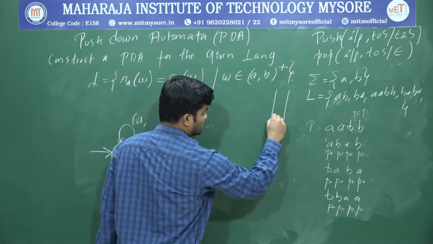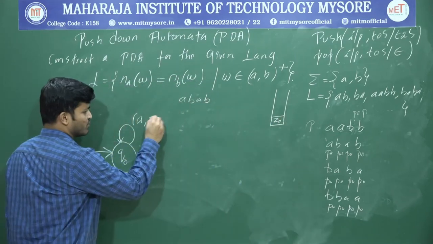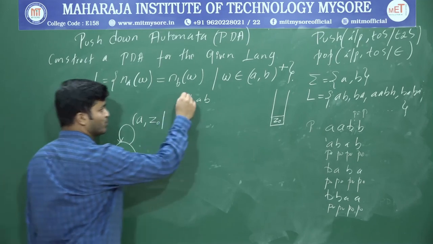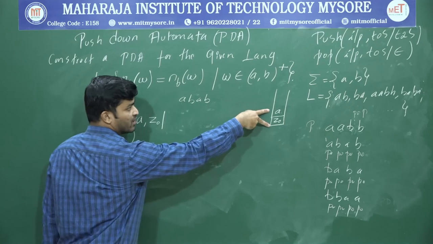I'm going to take what is on the stack, Z0. So the top of the stack is Z0. And what operation is supposed to be performed? Push operation. So you are supposed to push this A onto the top of the stack. So what will you get next?